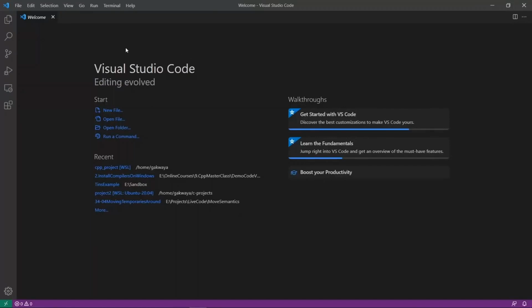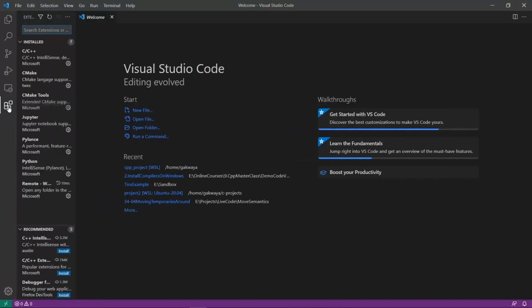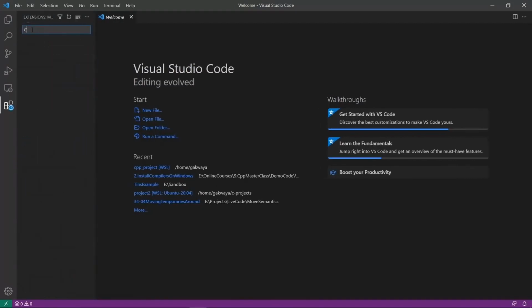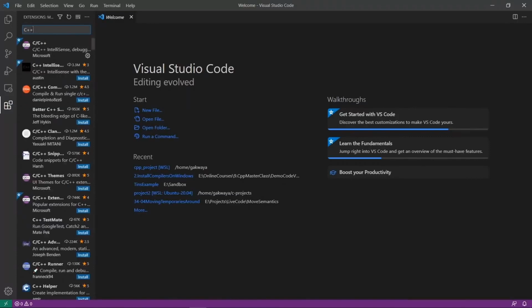The first thing we want to do for C++ development is scroll down and click on this little thing that says extensions. I am going to click on this, and I am going to go in my search box here and type C and C++. I can even type C++, it doesn't really matter. And this is an area where we can install extensions to make Visual Studio Code do all kinds of crazy things. In this case, we are interested in making it support C and C++.